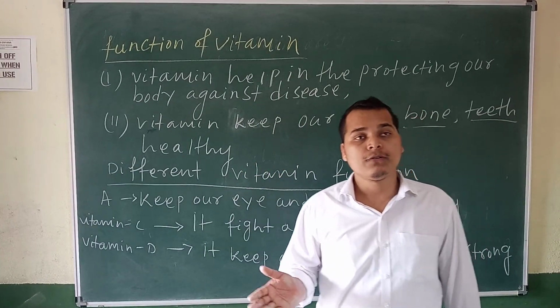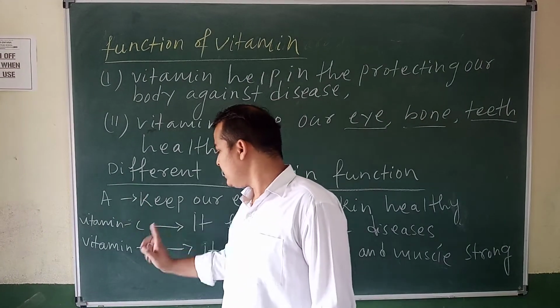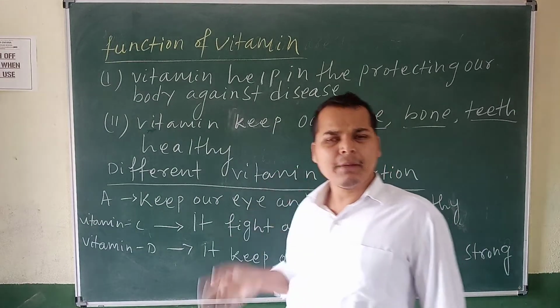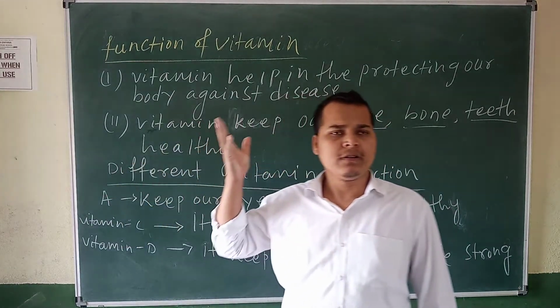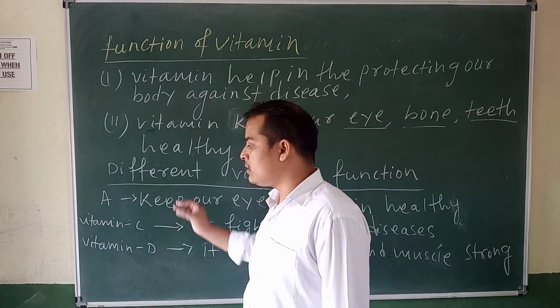So these are vitamins A, C, D. There are many vitamins, like B1, but I am only discussing this much.